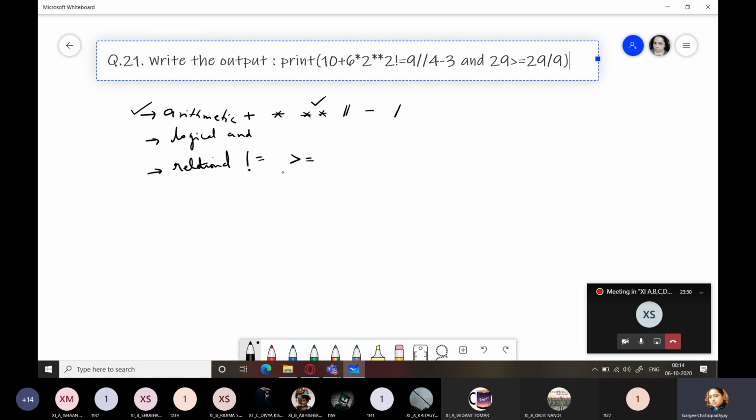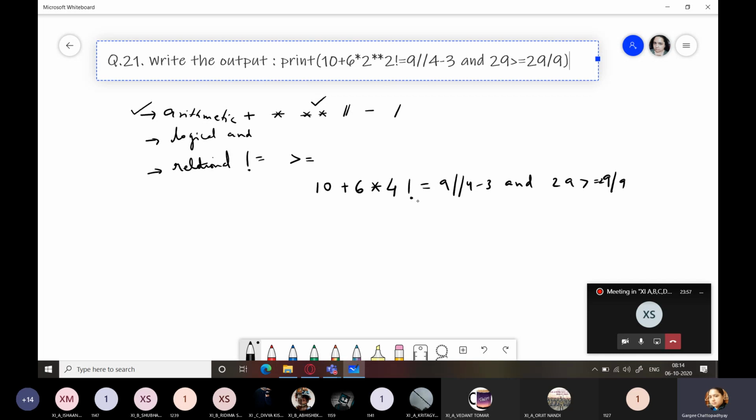That is this part. So it would be 10 plus 6 into 2 raised to the power 2, which is 4. So now over here, you get some values.